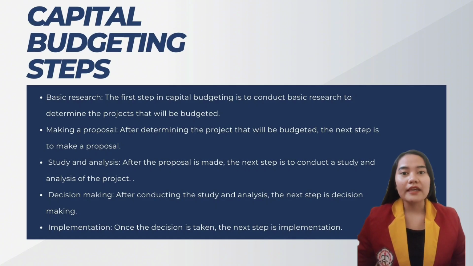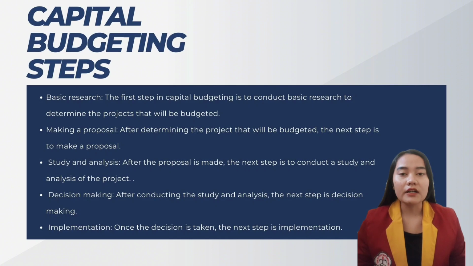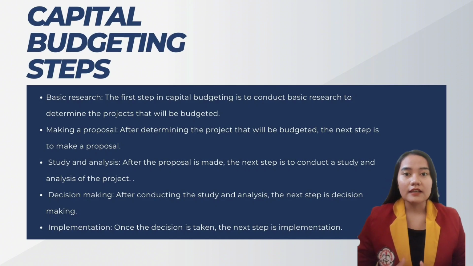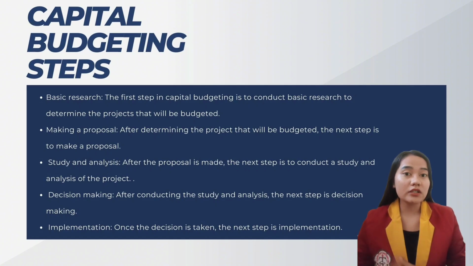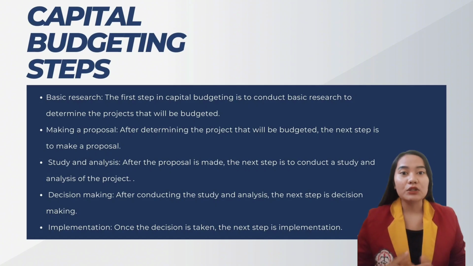Number 2, making a proposal. After determining the project that will be budgeted, the next step is to make a proposal. This proposal contains information about the project, including costs, benefits, and risks.